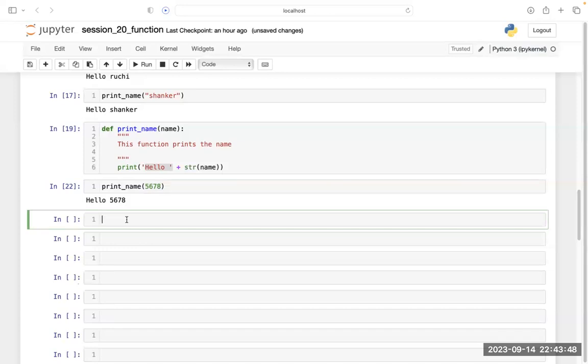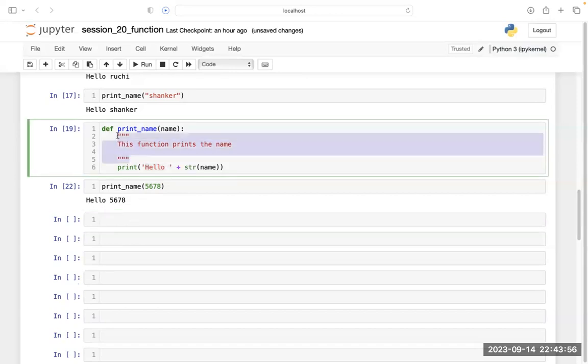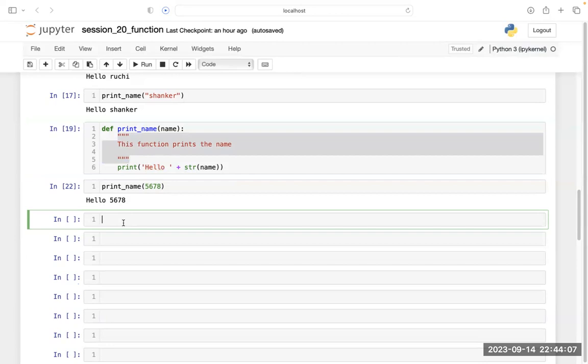Now see, if I want to see what my doc string is, this is my doc string, or you can say a multi-line comment inside my function, and it is not at all executed by Python, you already know it. But if I want to know what is inside my doc string, you have to write print, and then the name of the function first.